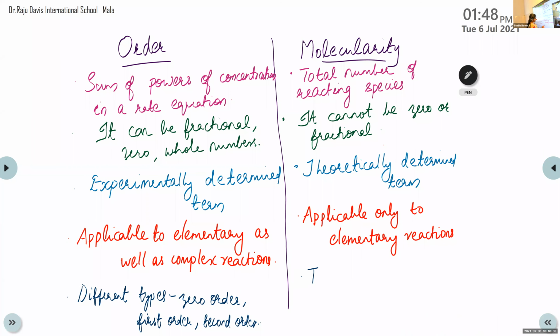Here the types are unimolecular, bimolecular. Ma'am, we also saw half order, right? Yes, yes. You can also write the half order.